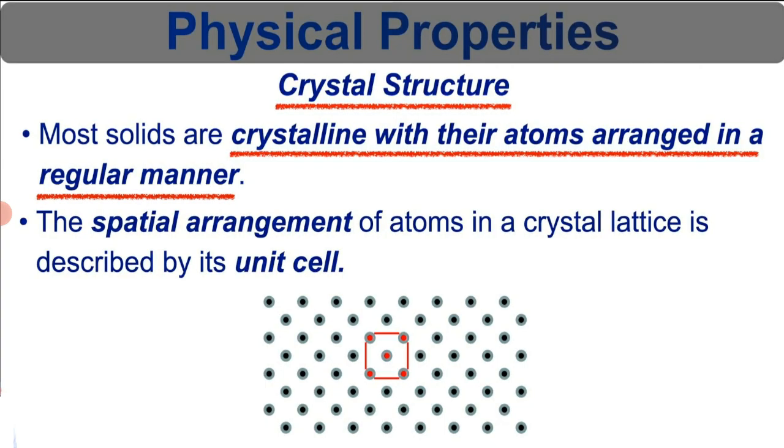So, I hope you have understood these properties of nanoparticles. First one is optical property. Second one is electrical property. Third one is magnetic property. Fourth one is structural properties and mechanical properties.